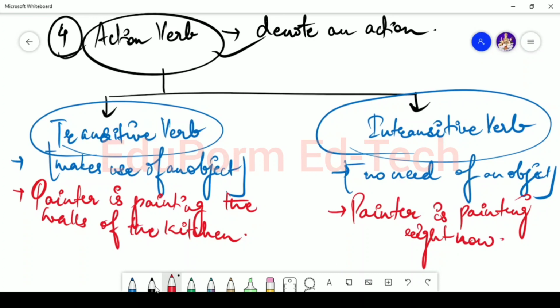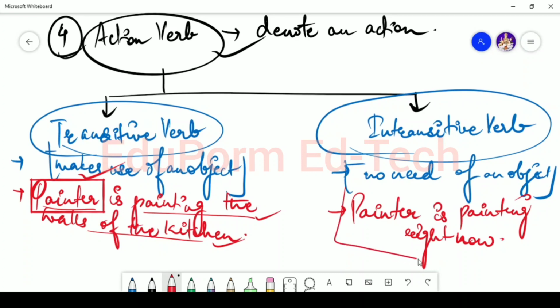If you watch these two sentences, you'll understand the difference. In the first sentence, the painter is painting the walls of the kitchen. If I ask what the painter is doing, he is painting. I know that the painter must be painting, it's his duty, but what is he painting? The sentence gives you fulfilled information.